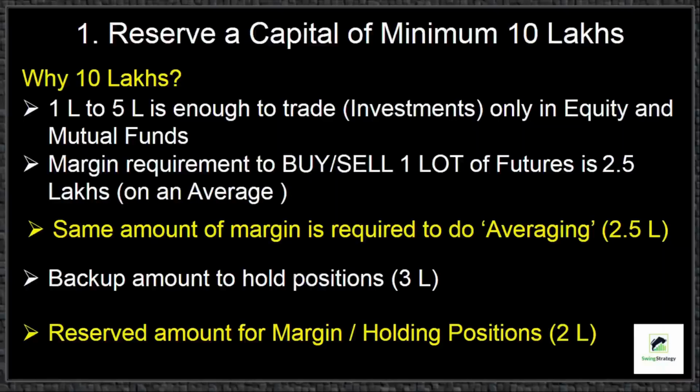For holding our positions with loss, we need a backup amount of approximately another 3 lakh. Also, we keep some extra capital of 2 lakhs in the trading account to meet the margin requirements towards the expiry of future contracts. Hence, we need a total of 10 lakhs for trading in futures and options. In fact, for trading in options, we need more than this capital for doing adjustments.